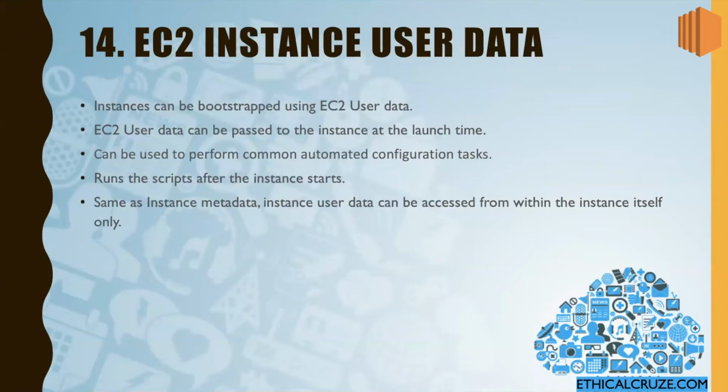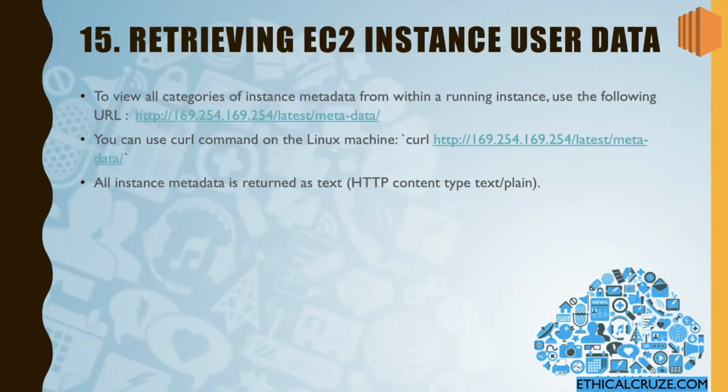This user data can be passed to the instance at the time of launch, and it is basically used to perform common automatic configuration tasks, run scripts and so on. Same as instance metadata, instance user data can be accessed from within the instance itself only. To retrieve it, we use the same IP address 169.254.169.254, and after latest we use user-data. There is a small typo here, it will be latest/user-data.